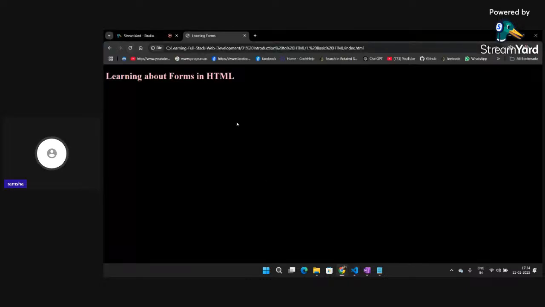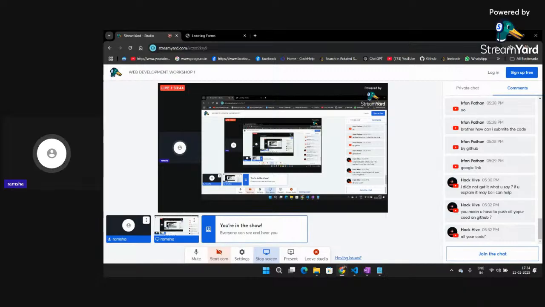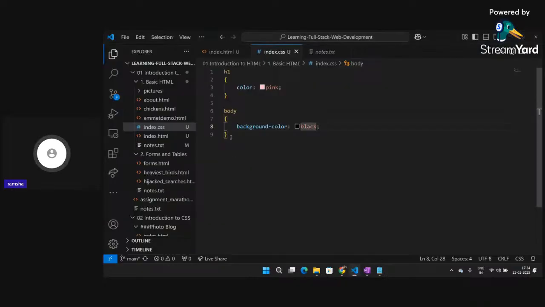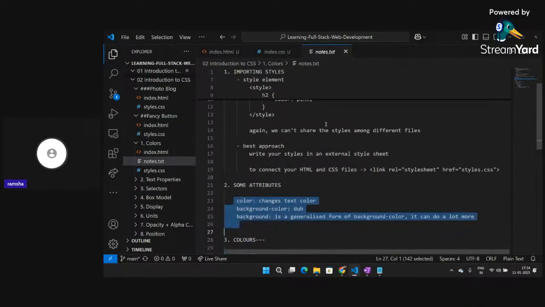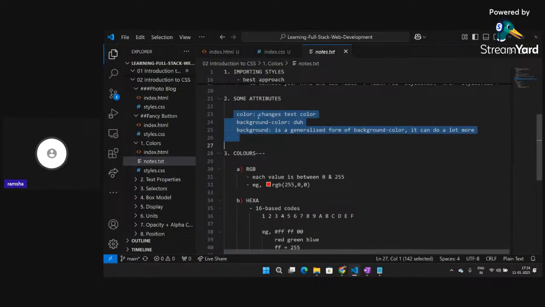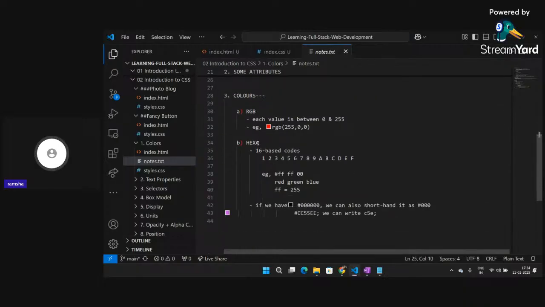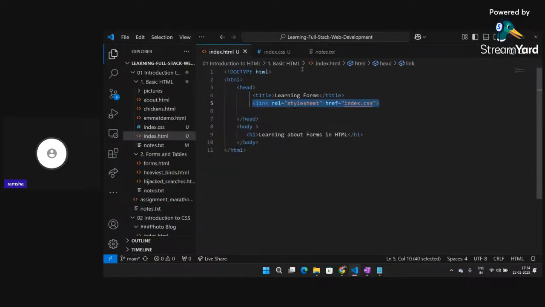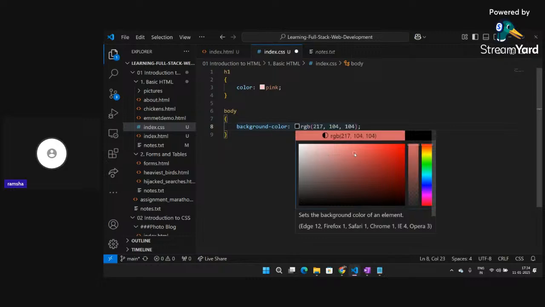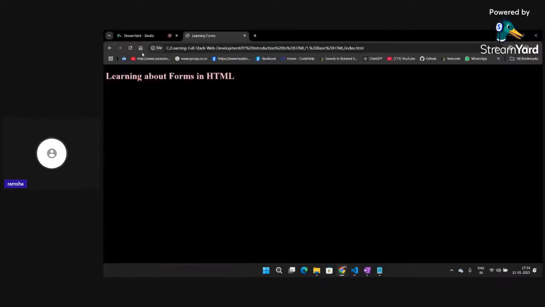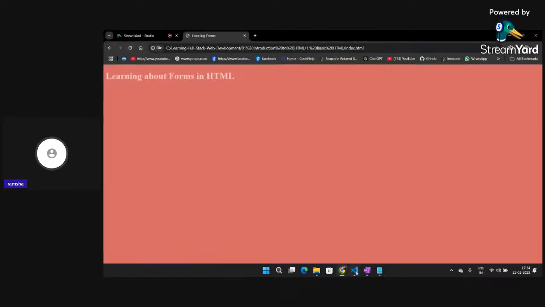I can change the background color also. I hope this part is clear to all of you. You can work around with these different methods. Some of the attributes are listed here, like color, background. We can write the colors in three forms, like the RGB value. Not just a simple color name, we can write it as RGB with this particular value. This will also work. Let me show it to you. So we are getting this particular RGB color.